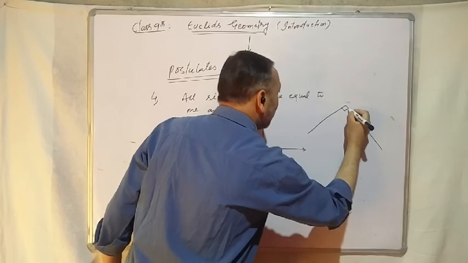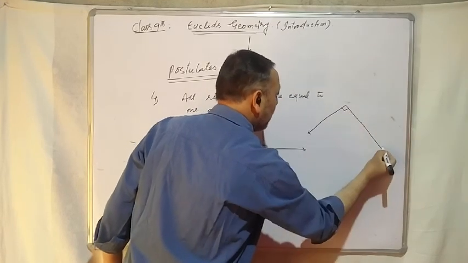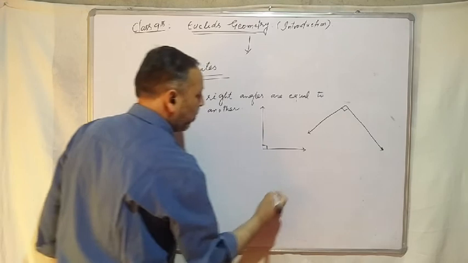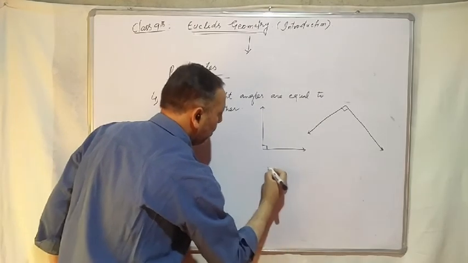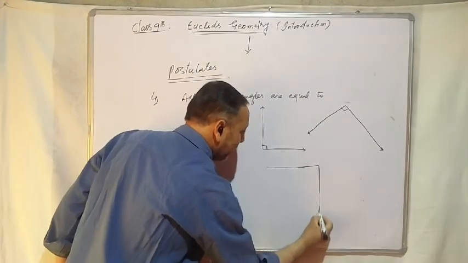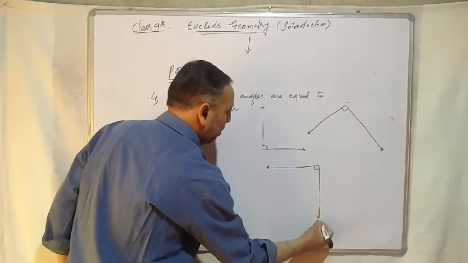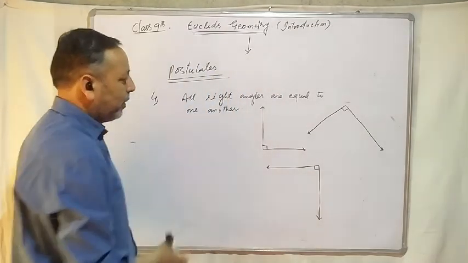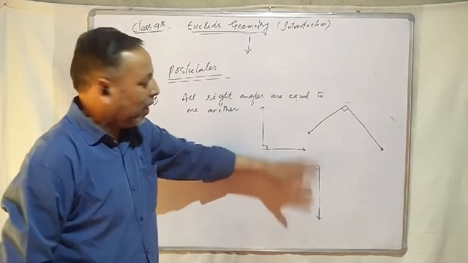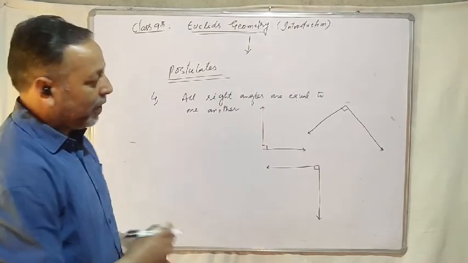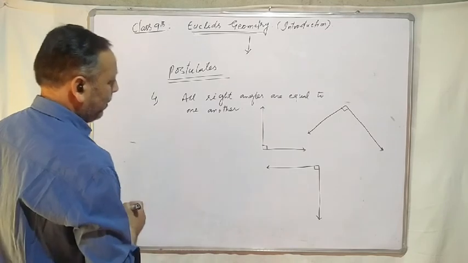This is also a right angle. This is also a right angle. Then the Euclid's this postulate says all right angles are equal to one another.